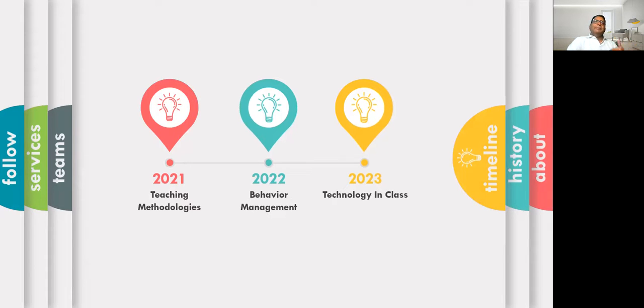Now you can give yourself an assignment to perfect how to manage the behavior of students, how to manage the behavior of boys and girls, and in the online class, we also have to manage the behavior of the parents.